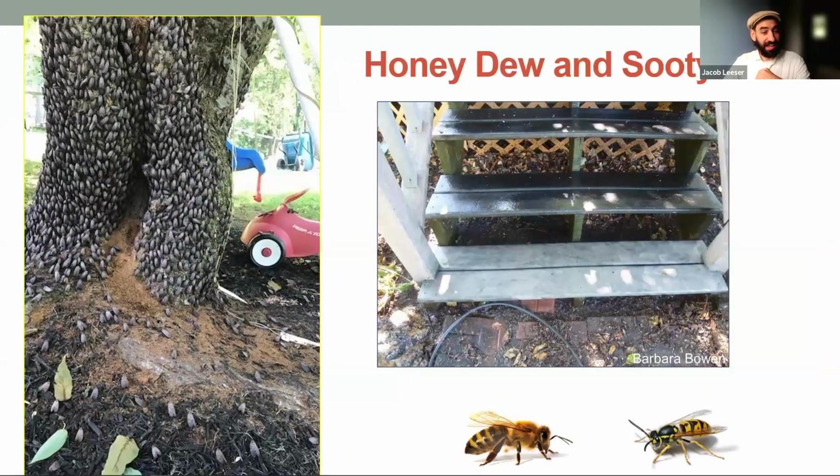So here is a picture of the spotted lanternfly swarming on a maple tree. And nearby, here are some steps. That bottom step was power washed. The shiny coating on the second and third steps is the honeydew starting to grow a little bit of sooty mold. This is the main concern for homeowners.